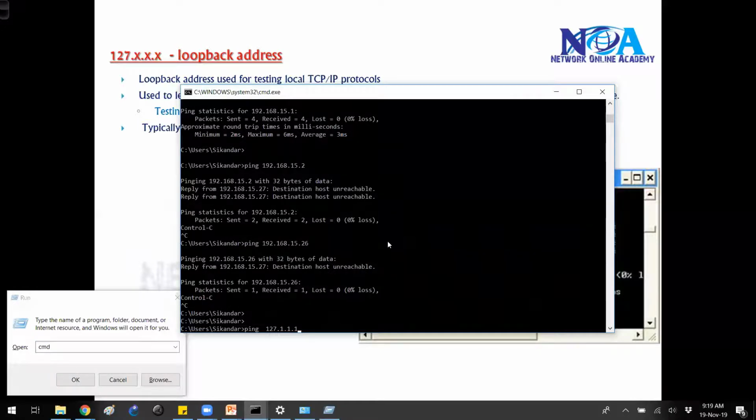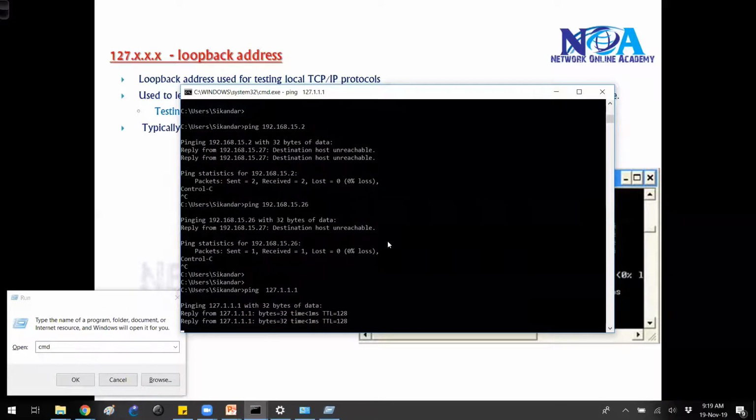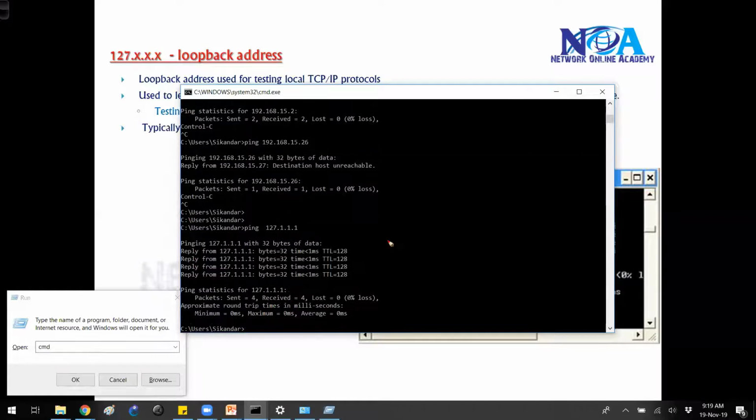When I ping any address starting with 127, you get a reply message. These replies are coming from the local machine, not from any device having an address of 127. This loopback address is reserved to test the device itself.